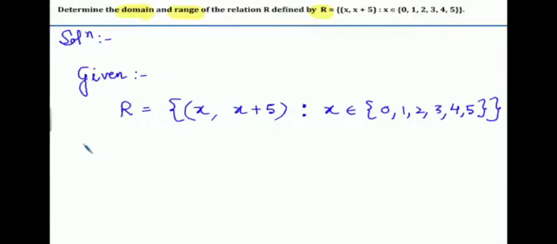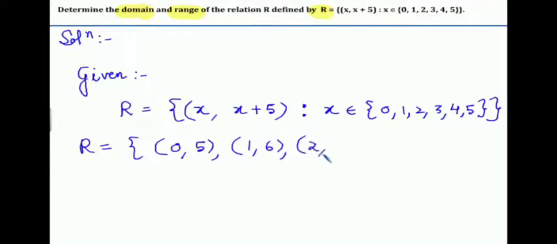So first of all, we convert this relation into roster form. So R is equal to, let x be equal to 0, then y is equal to 5. If x is equal to 1, y is equal to 6. If x is equal to 2, then y is equal to 7, and so on.